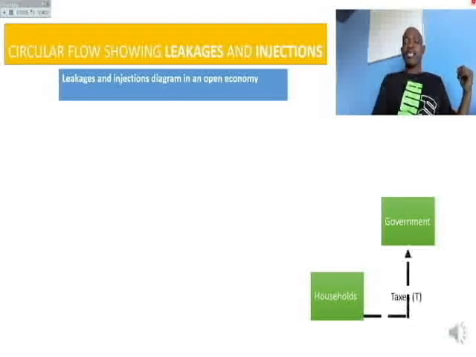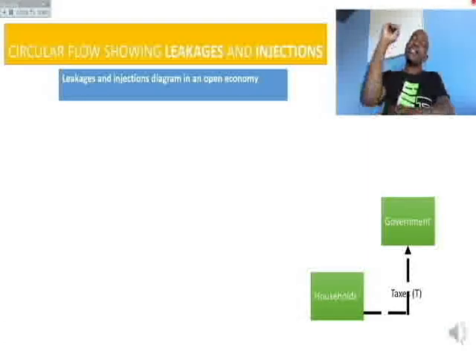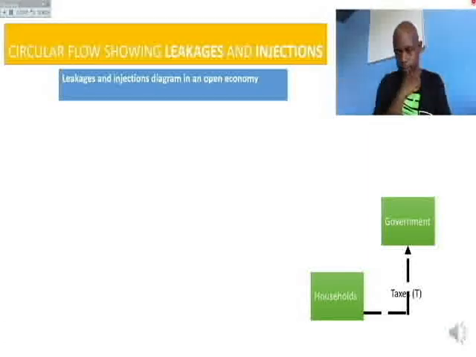Now, let us look at the circular flow that shows the leakages and injections. Now, we have households and government. Households are paying tax to the government, and this is a leakage.